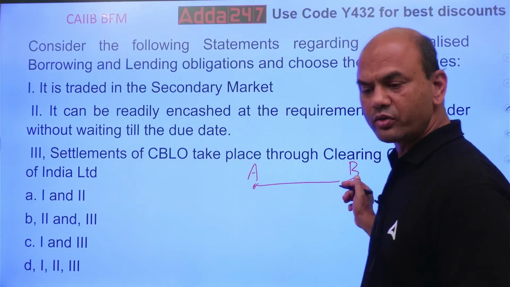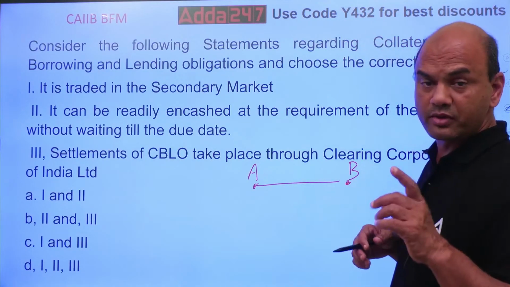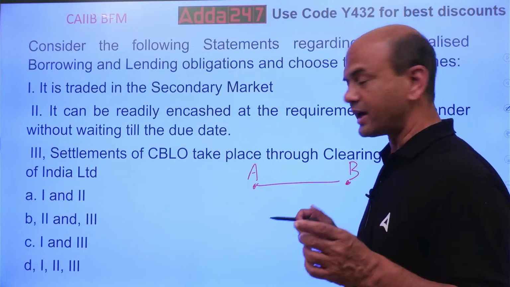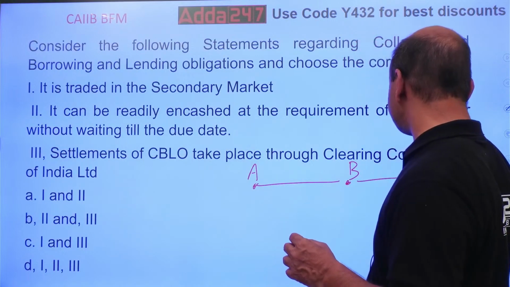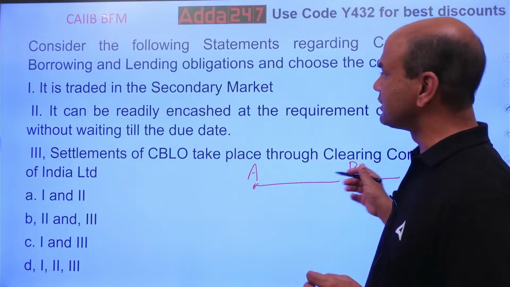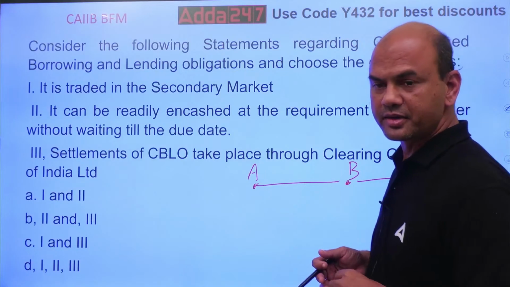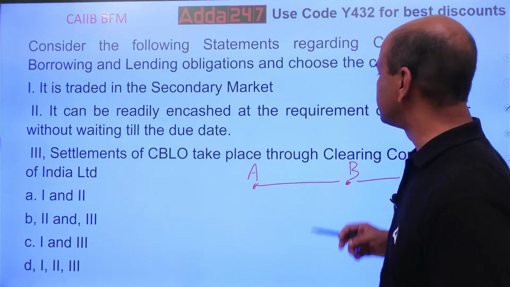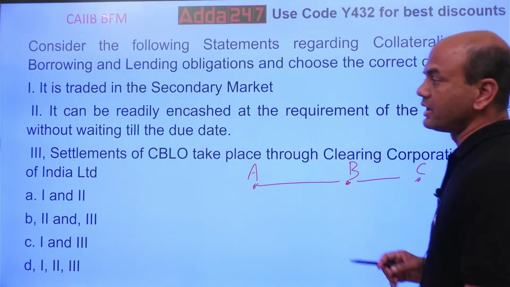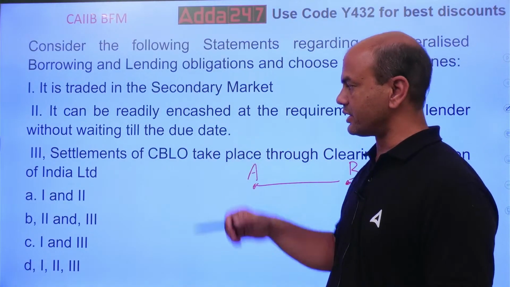So I need not wait until the maturity of that bond to get the money. I can sell it immediately to C also. That's the basic logic of this secondary market. So it can be readily encashed at the requirement of the lender without waiting till the due date.